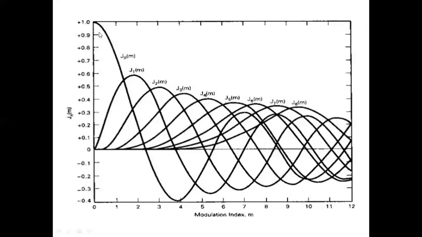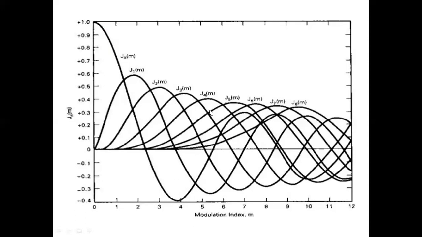J0 of M means the 0th order, and this waveform represents the 0th order. So the FM wave can be represented in terms of Bessel's functions. If you know the properties of the Bessel's function, we can know the properties of the wideband FM signal. As the order increases, J0, J1, J2, J3, the amplitude of the Bessel's functions decreases.